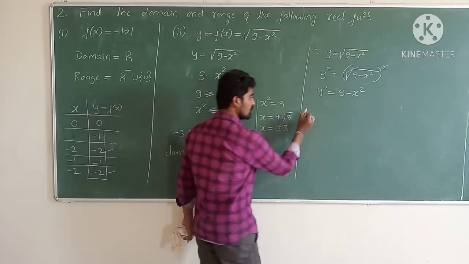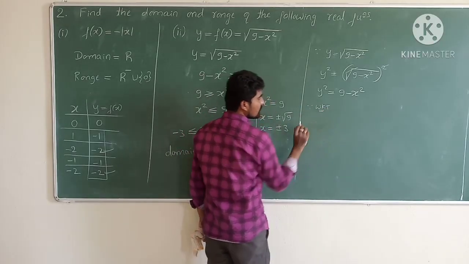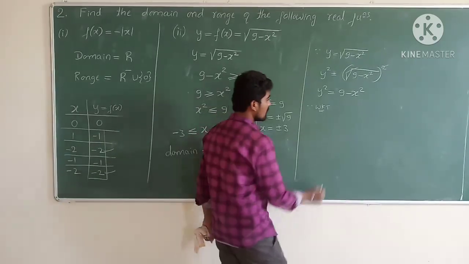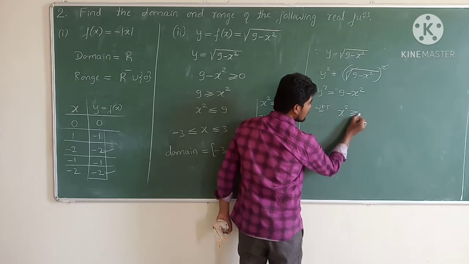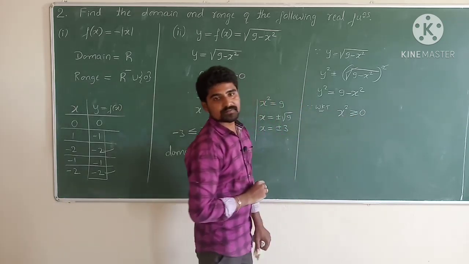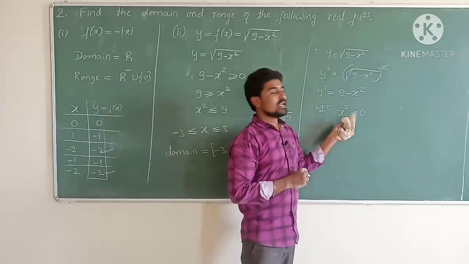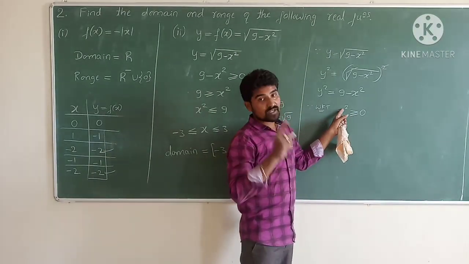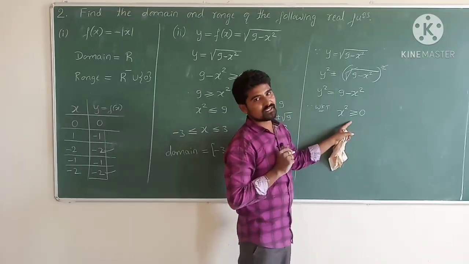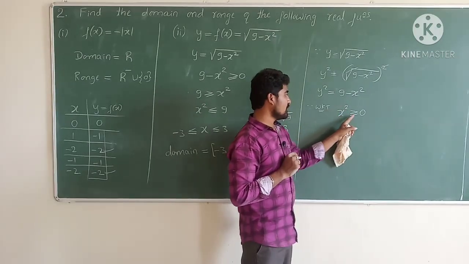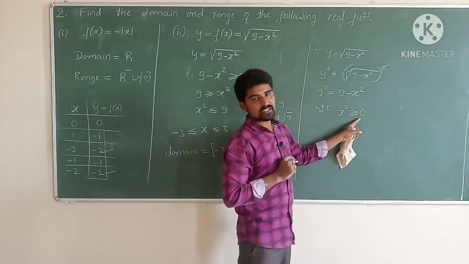Now we know that one condition, we get one condition. What is it? x square is always greater than or equal to 0. x square means square of any number. If you square a positive number it remains positive, and if you square a negative number it is also positive. Therefore square of any number is always a positive value, or 0 square is equal to 0.